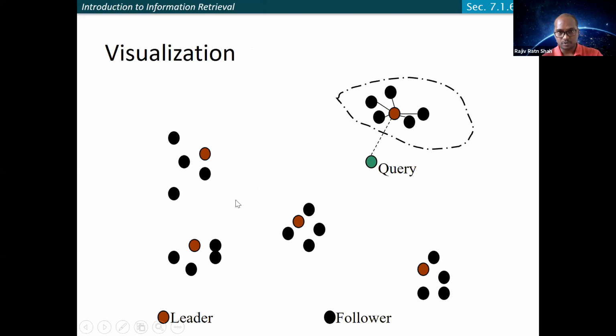One possibility is to select the closest one, but here the distances to all three leaders are almost equal, not too much different. In that case, you may consider more than one leader while getting the top K documents. Does it make sense to have more than one leader?